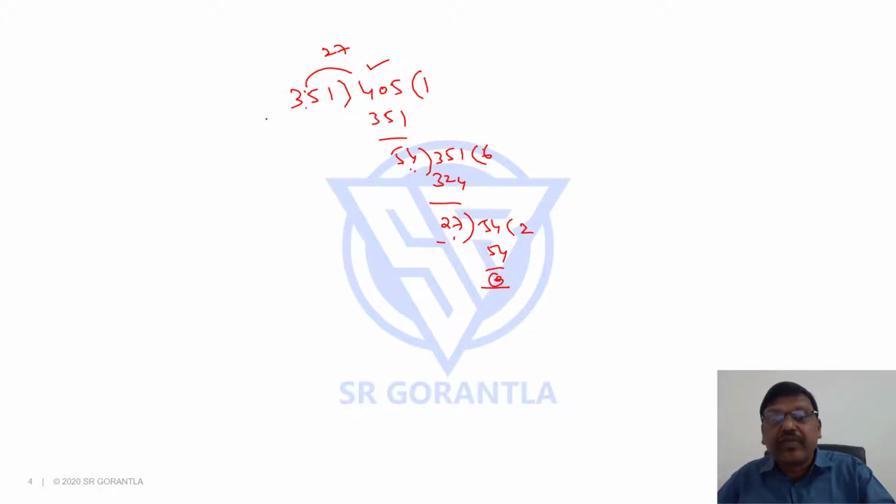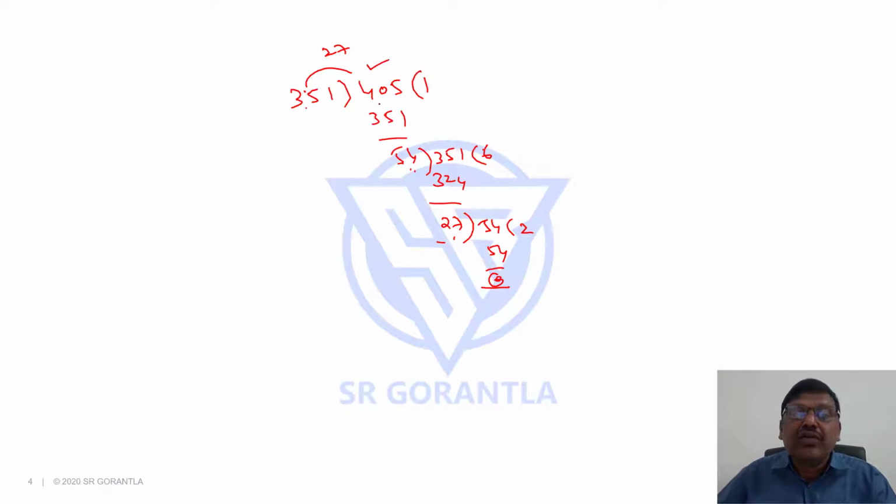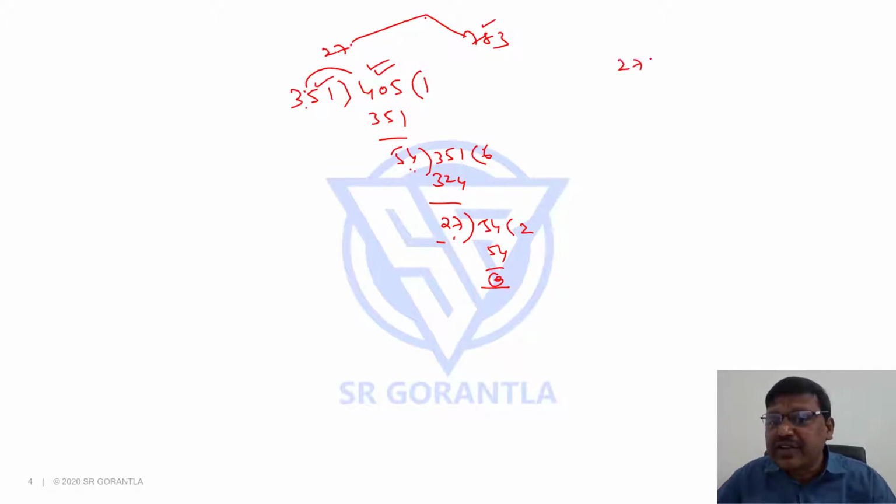But I have one more. What is the one more number I have? 783. So now for this 27 and 783, if I can find the HCF again, that will be the HCF of all these three numbers. For 27 and 783, what is the HCF? Again, we have to do the same process.